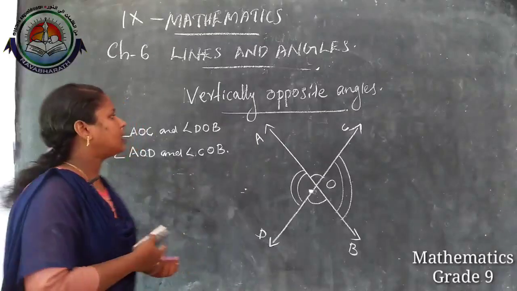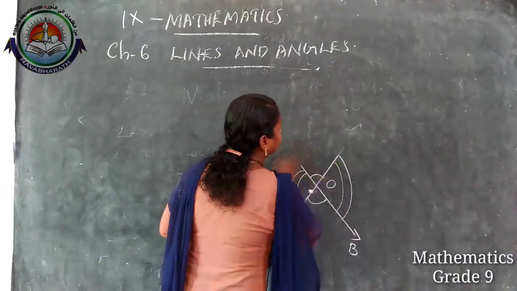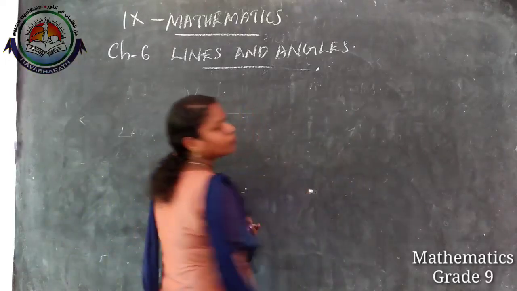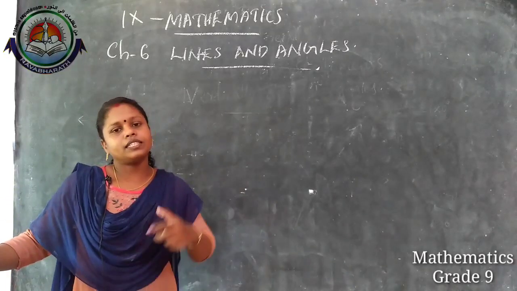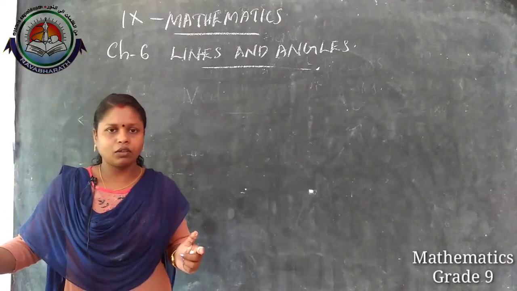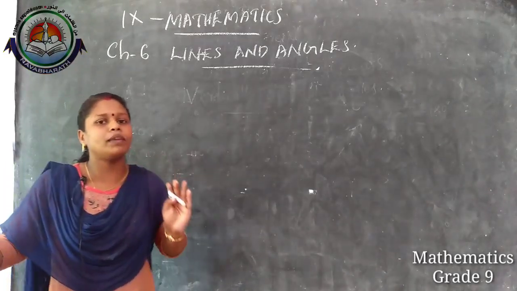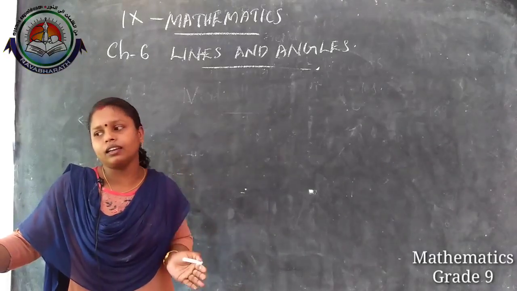Okay, after that we can move to the first axiom of this chapter. First axiom means that is related to linear pairs. Okay, what is linear pairs? Linear pairs means their sum will be 180 degree. That is a type of adjacent angles.